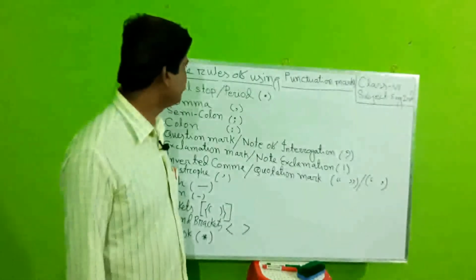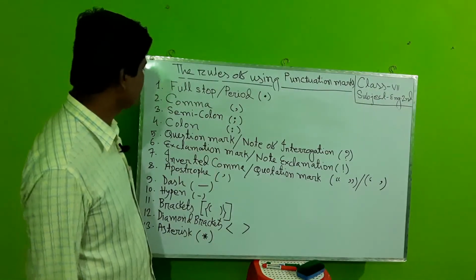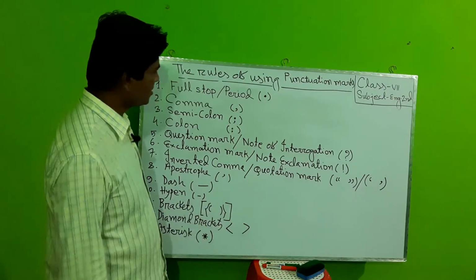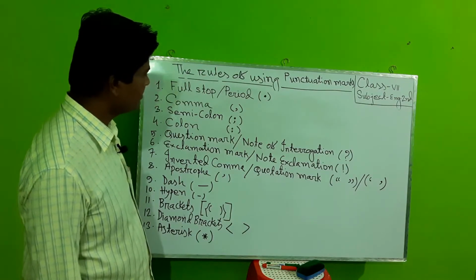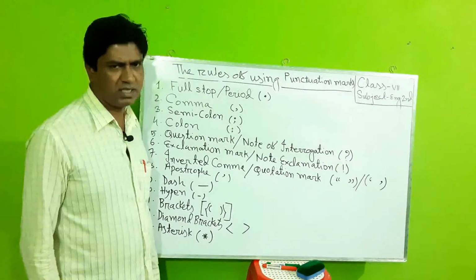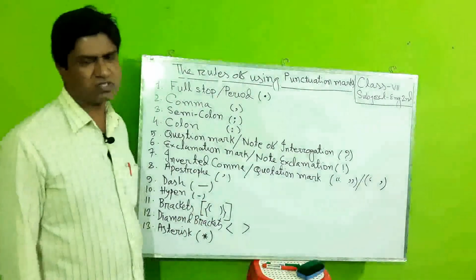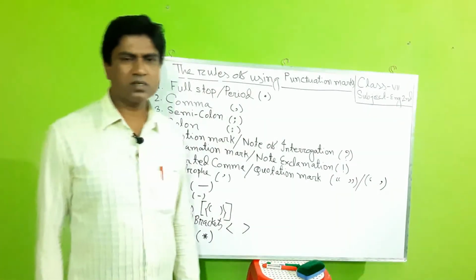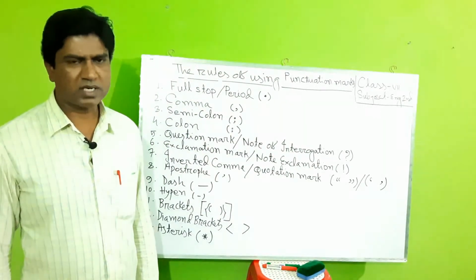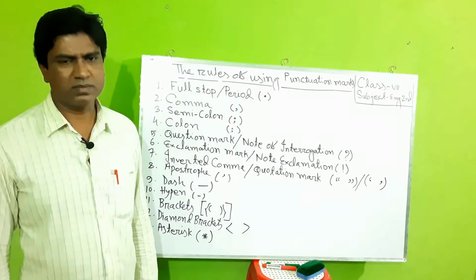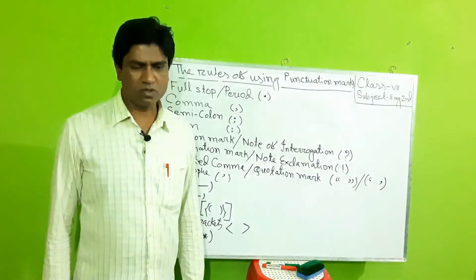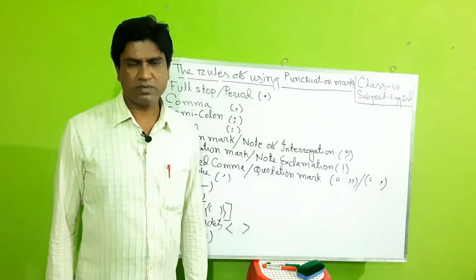Dear learners, look at the board. Can you say what these marks are? These marks are called punctuation marks. If you do not know the rules of using punctuation marks well, you cannot write correct English at all. So, you have to know the rules of using punctuation marks very well.